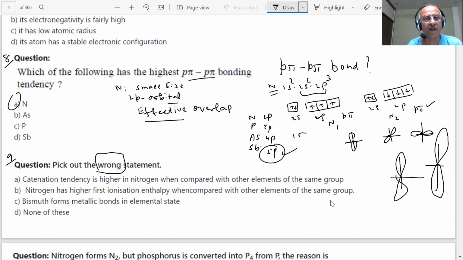The wrong statement here is: catenation tendency is higher in nitrogen. The first one is wrong. Okay. Nitrogen doesn't have catenation tendency. That question has been asked in the paper. Why does nitrogen not have catenation? What is our answer then? This is because of the high interelectronic repulsion of the non-bonding electrons because of the small bond length of nitrogen.